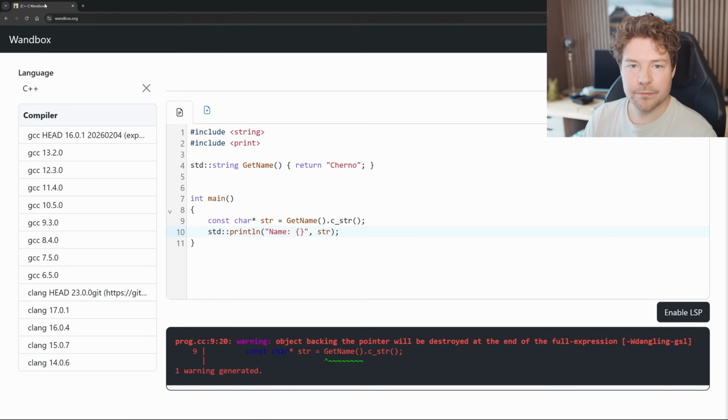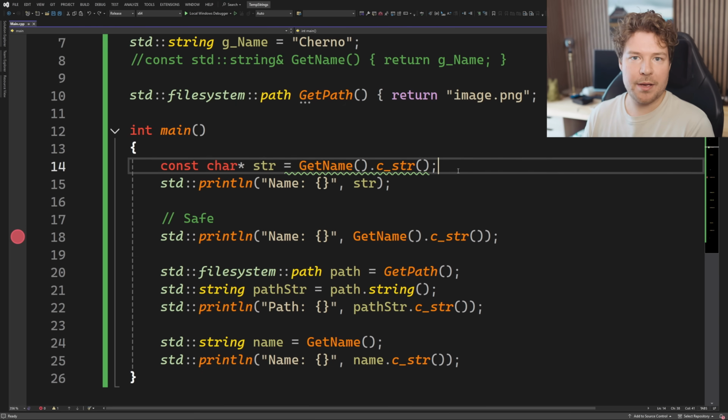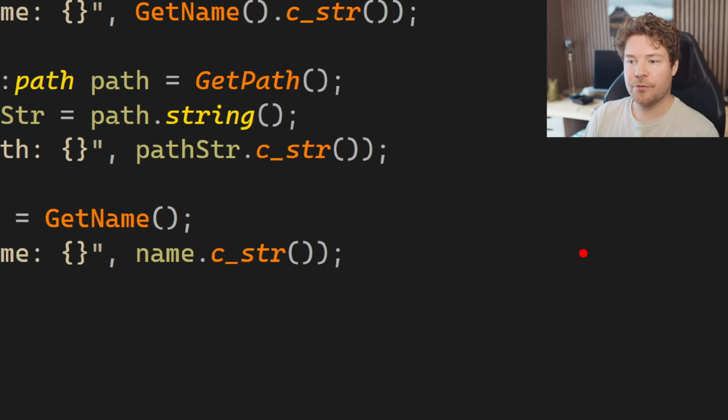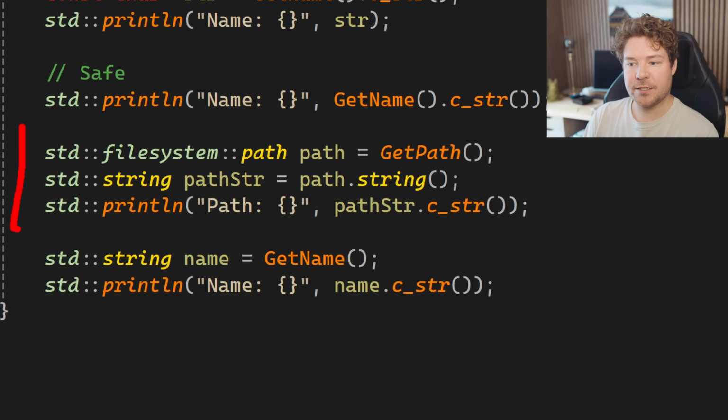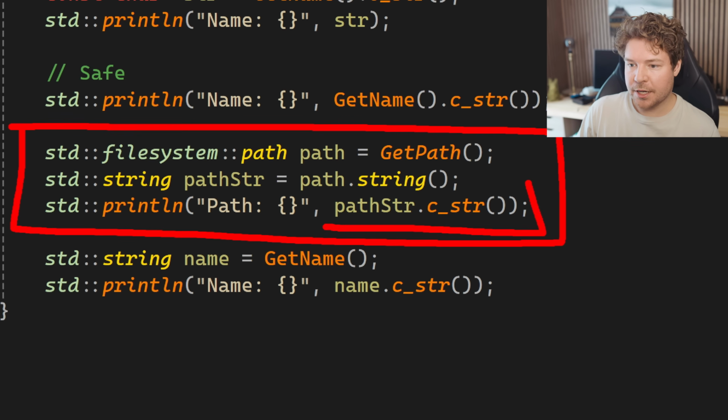So clearly, this is something that can slip through the cracks, because unless something has overwritten that memory, just because it's free doesn't mean that you're completely banned from using it. So yes, this is something that you need to make sure that you are careful with. And a really good way of avoiding all of this is to just make sure that you don't have any sort of transient temporaries, but you clearly define the scope and the lifetime of every object whose data you then use and are dependent on.